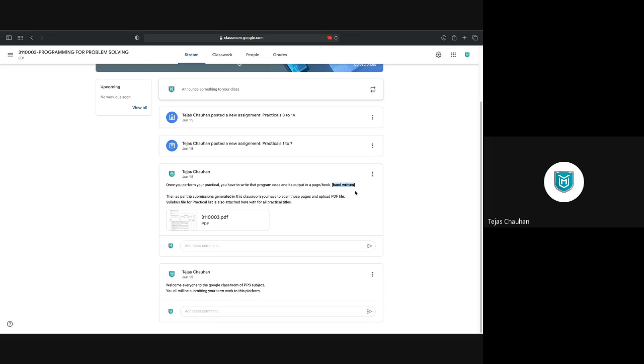In initial semesters, I always force my students to write all the code. Maybe in higher semesters, you'll have the option to just create a Word file and submit it, right?